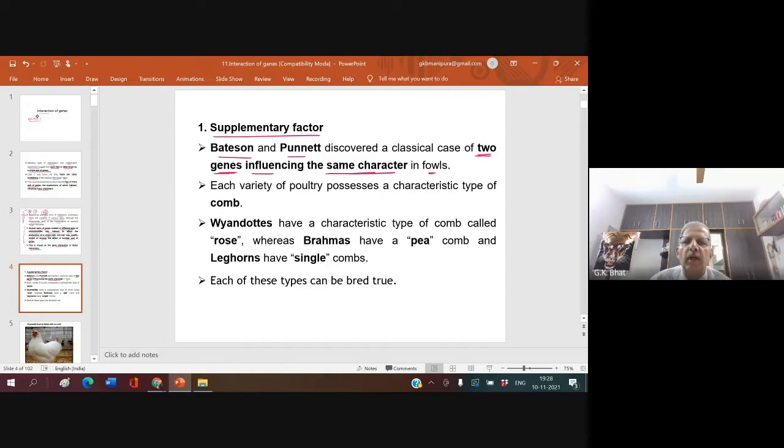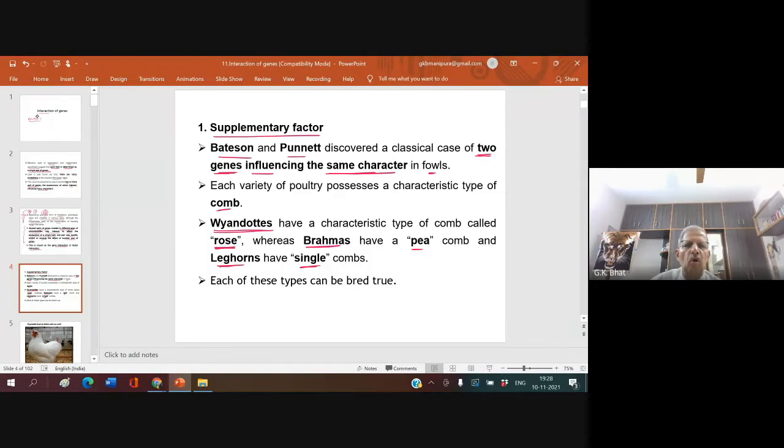Each variety of poultry possesses a characteristic type of comb. There is a comb called rose comb. Wyandotte is a breed of fowl that produces a rose comb. There is another breed called Brahma, which has a comb called pea. And one more breed is called Leghorn, which has a comb called single. There are these three different types of comb.